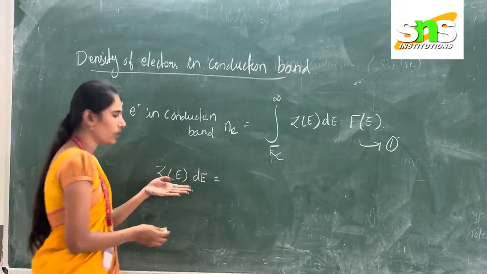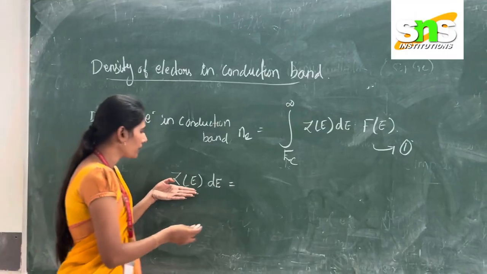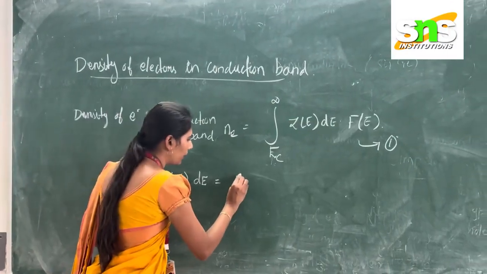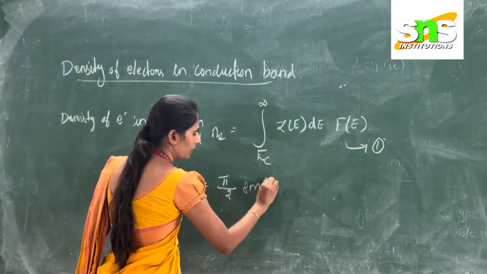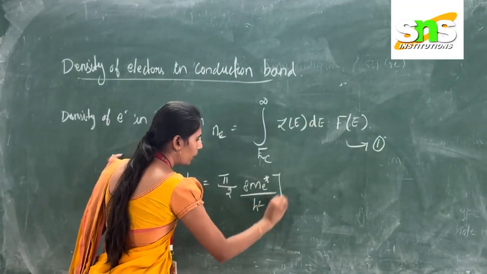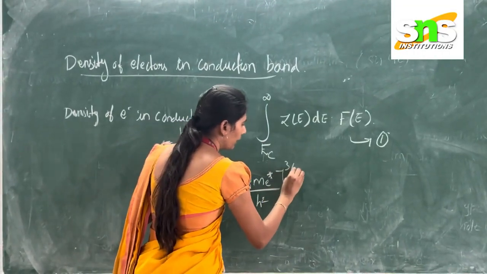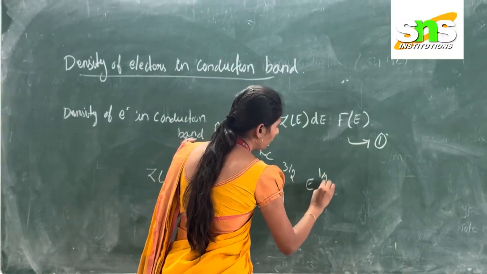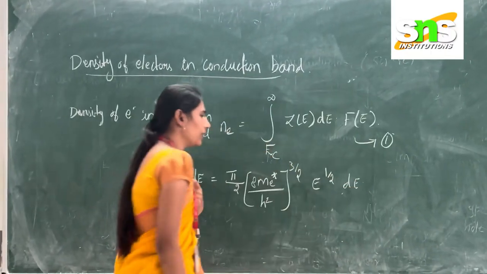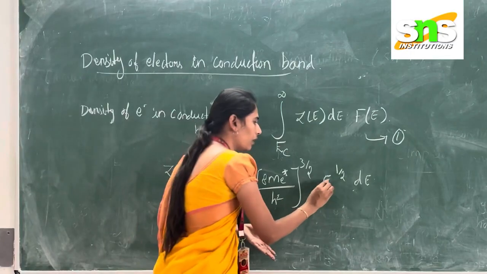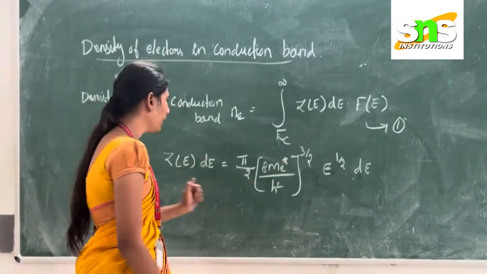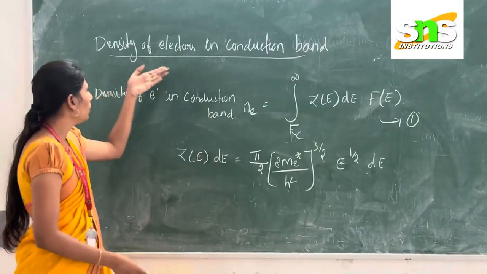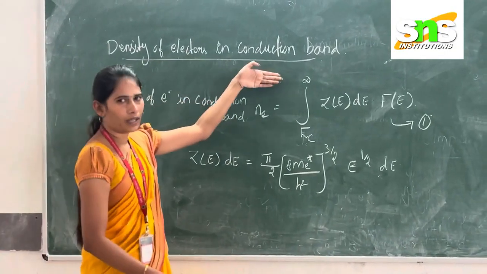The final equation of g(E) dE is equal to pi by 2 into (8 m star divided by h square) whole power of 3 by 2 into E power of 1 by 2 into dE. In this case, the energy level E is replaced by E minus Ec, because we are calculating the density of electrons in conduction band.